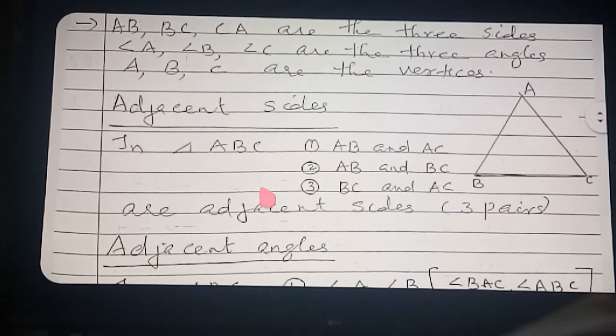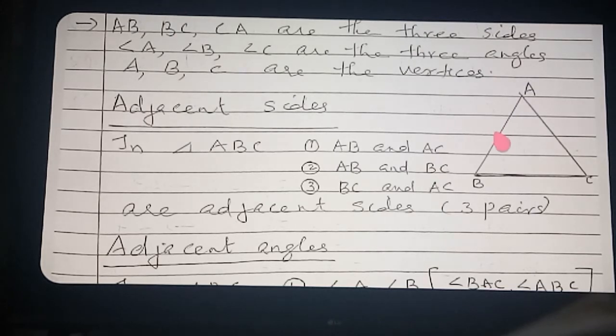Now we will explain adjacent sides and adjacent angles. These topics are not mentioned in your textbook, but they are important. You want to learn, so that is why I made separate notes for you. So here see adjacent sides. Which are the adjacent sides? AB, BC. Actually the definition is not given. If you need, you can put the definition.